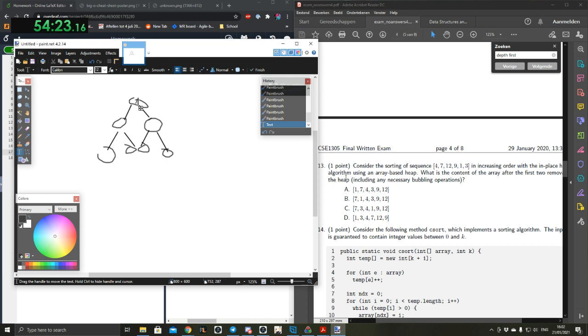Sure, yeah. Okay, so then we have 7, then we have 3, then we have 4, then we have 1. That's a valid heap, so that's correct. And try with the other one. No, that one can't be correct because it's 7, 1. So then we have 7, 1, 4, 3, and this doesn't make sense. That's not a valid heap. So it has to be C.